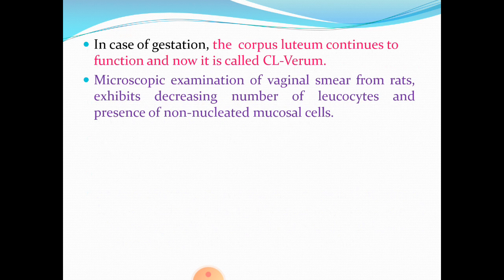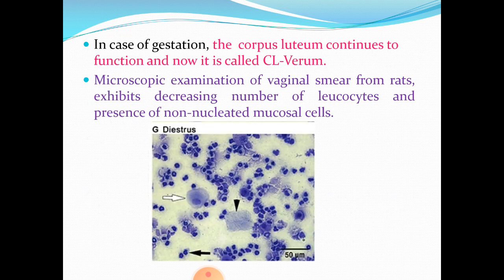In case of gestation, if there is pregnancy, the corpus luteum continues to function and continues to secrete more and more progesterone to maintain pregnancy, and now it is called corpus luteum verum. At this stage, microscopic examination of the vaginal smear from rats exhibits a decreasing number of leukocytes and presence of non-nucleated mucosal cells. The diestrus vaginal smear preparation more or less looks like this.